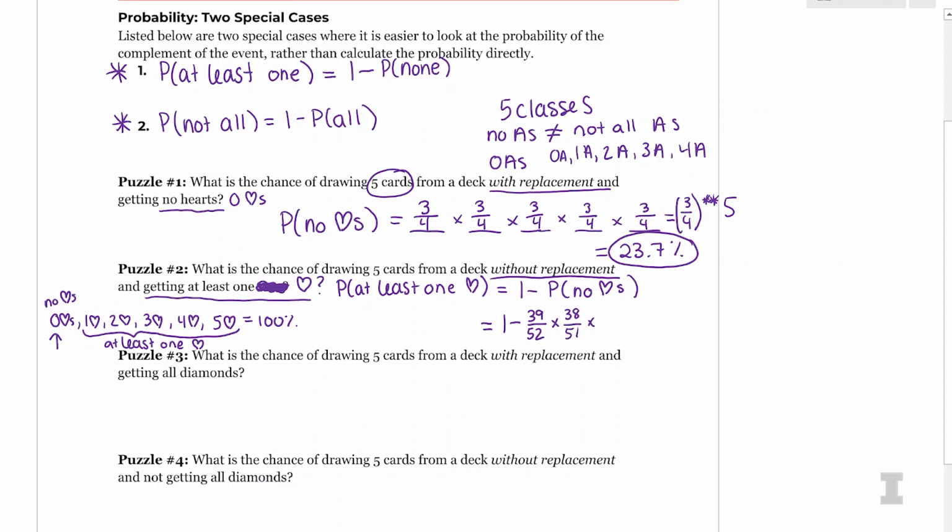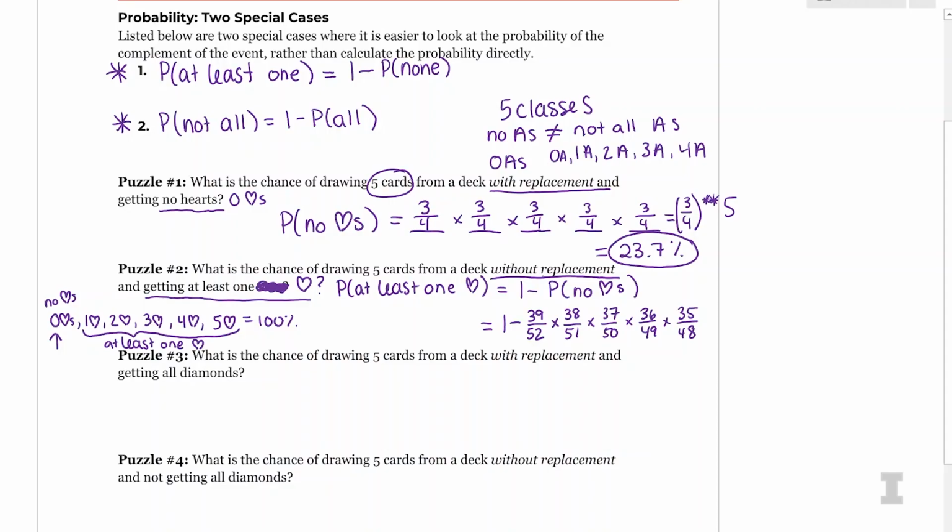And I'm drawing 5 times. So for the third card, I want to get a not heart. And I've already taken 2 of them out. So this would be 37 out of 50. For the fourth card, it's going to be 36 out of 49. And then 35 out of 48.